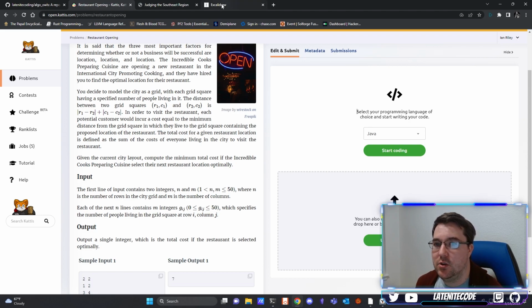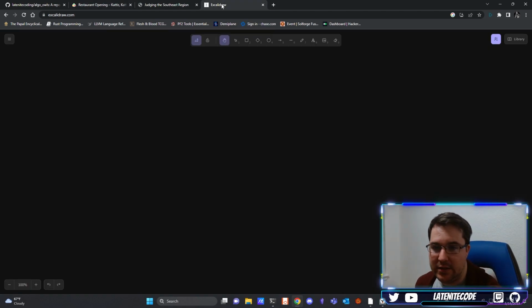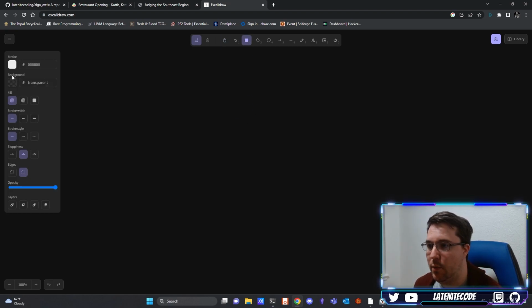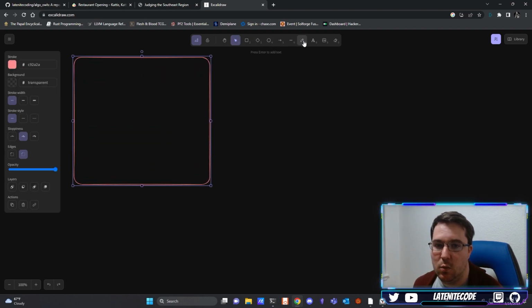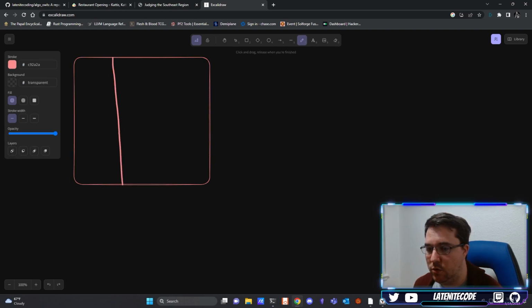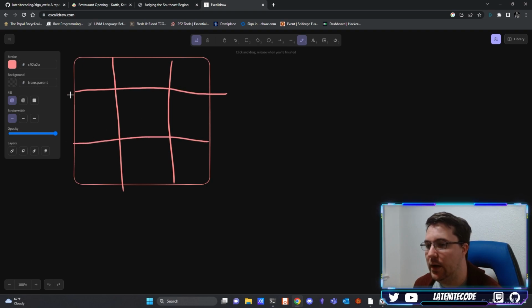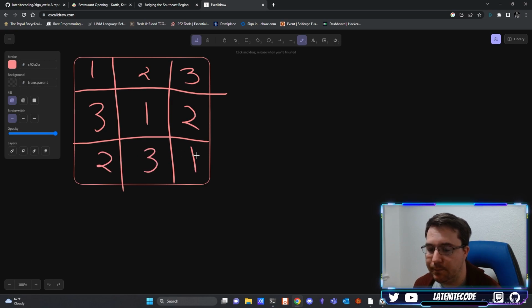Okay, so with that, let's go ahead and jump over to Excalidraw, and let's start to get a better idea of this particular problem with just a quick example. Let's create for ourselves a very basic matrix. We'll just do a 3x3 here, so I'll draw my very, very rough 3x3. Let's add some values. We'll do a 1, 2, 3. We'll do a 3, 1, 2, and then we'll do a 2, 3, 1. And we'll just have ones along the diagonals. Every time you do a 3x3 this way, it always becomes a bit patterned, but that's okay.